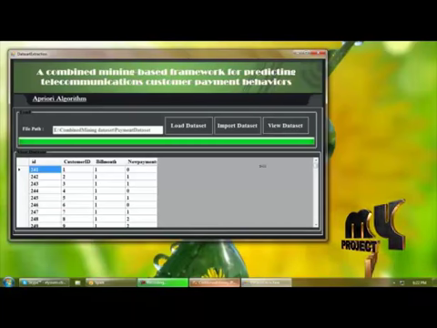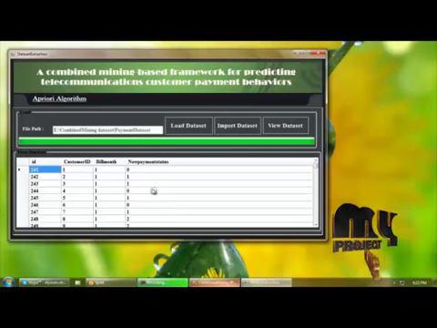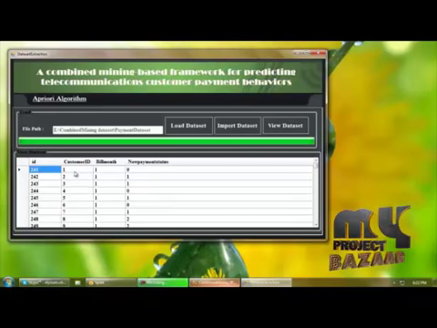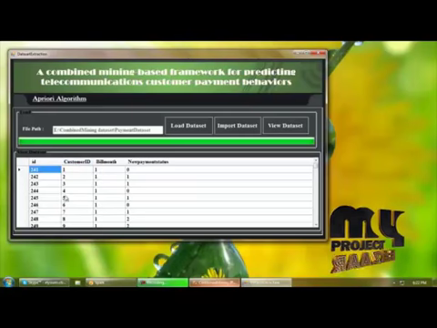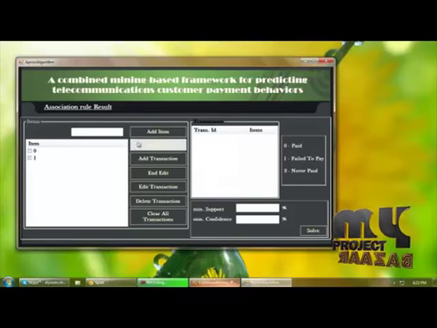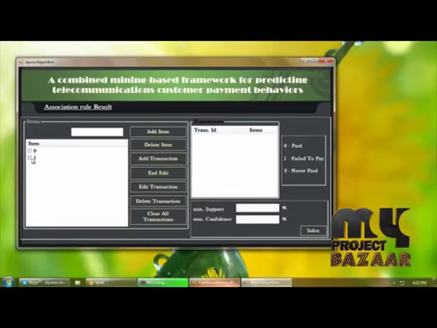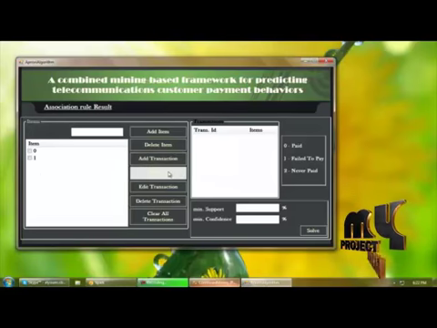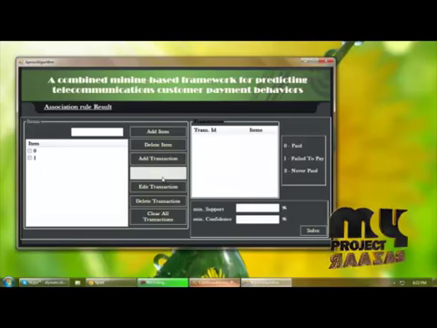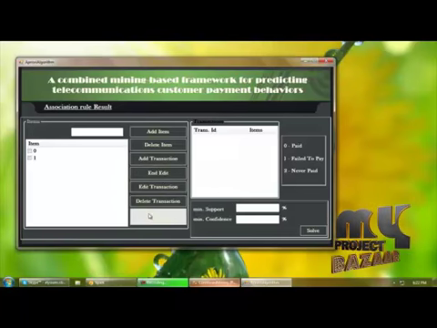These are the inserted records of the dataset. In the dataset content, we can view the customer ID, bill month, and payment status of the customers. Next we are applying the Apriori algorithm. In the Apriori algorithm, we can add an item into an item set and delete the item from the item set, add the transaction item set from the transactions, edit the transaction, delete the transfer items here, and clear all the transactions.